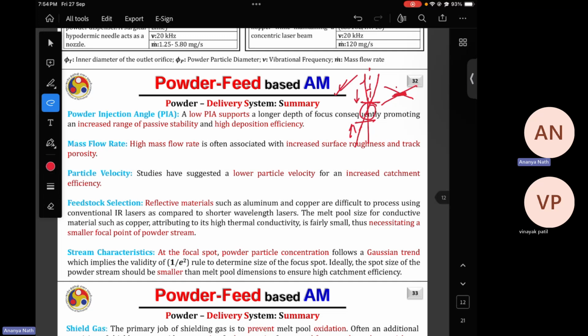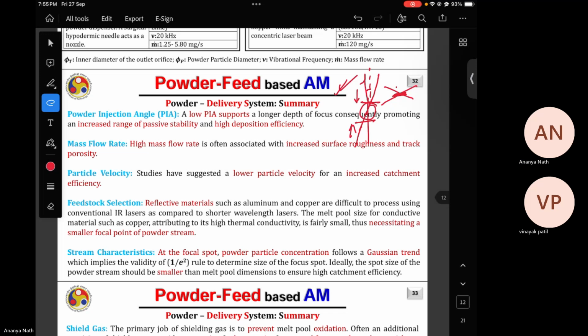And the second one is, high mass flow rate is often associated with increased surface roughness, because if you are increasing the mass flow rate more than what is needed, then you are providing more powder particles to the melt pool.